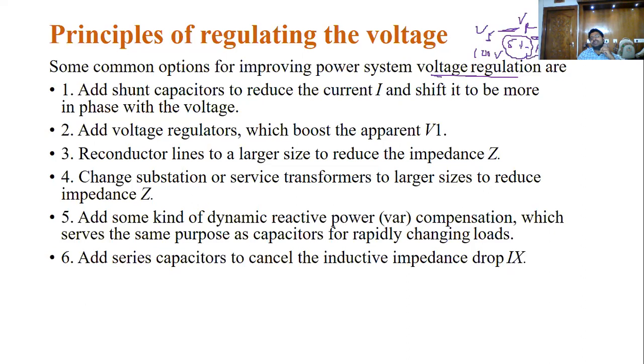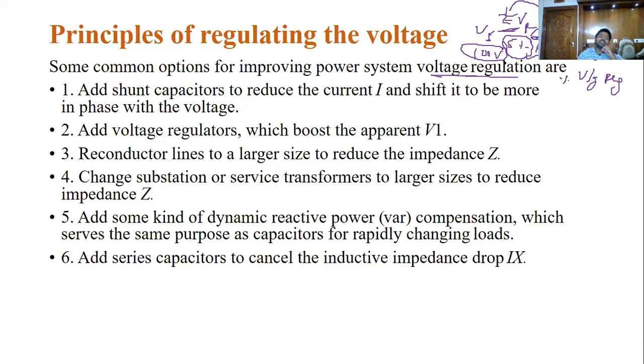5% we can treat as a loss. That we can treat as the percentage voltage regulation. Simply, how to reduce this 5% voltage regulation to 3% or 2% or 4%? How to achieve nearly 100 volts on the secondary side, nothing but the receiving side? You are sending 100 volts, but you receive only 95 because of the impedance present in the system, or because of the different types of loads we are using in this system. The load current changes, that affects the impedance. Impedance changes, so the sending end voltage to the receiving end voltage is changed.